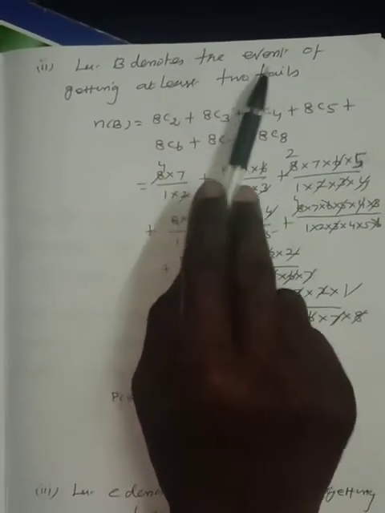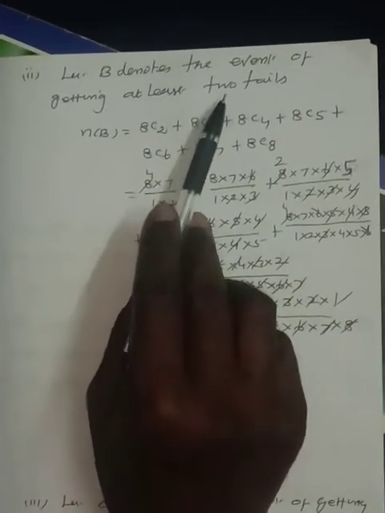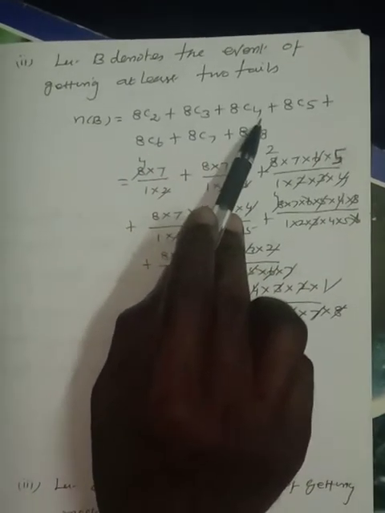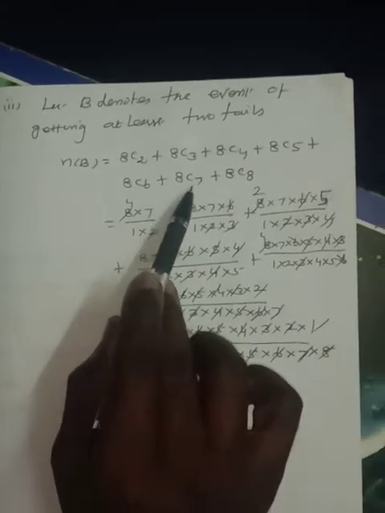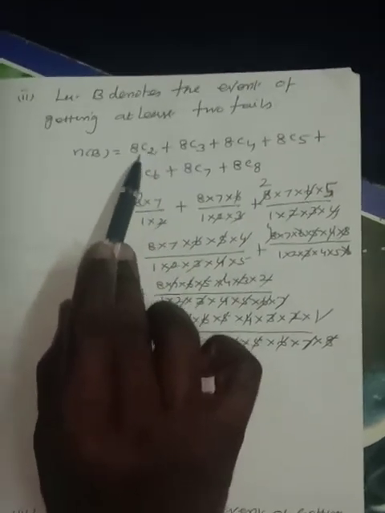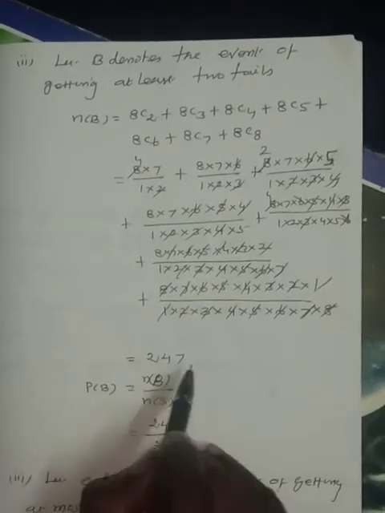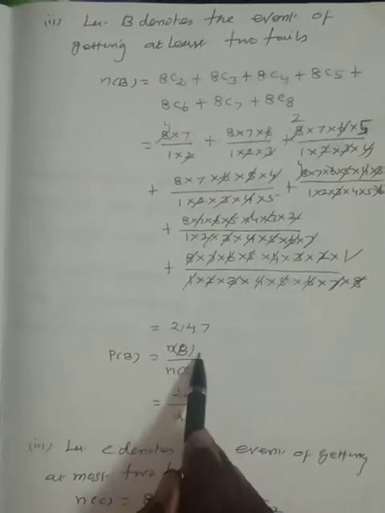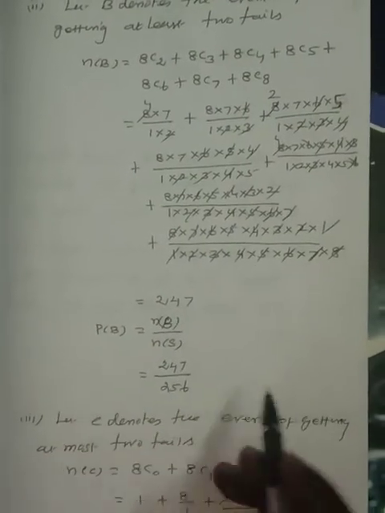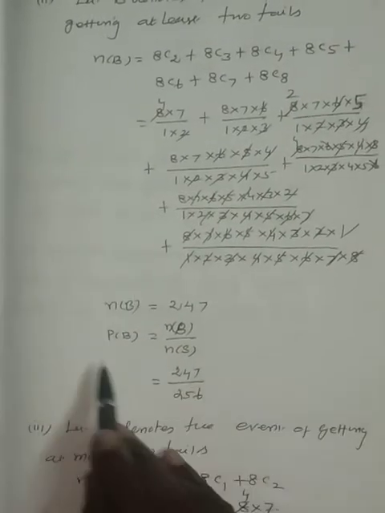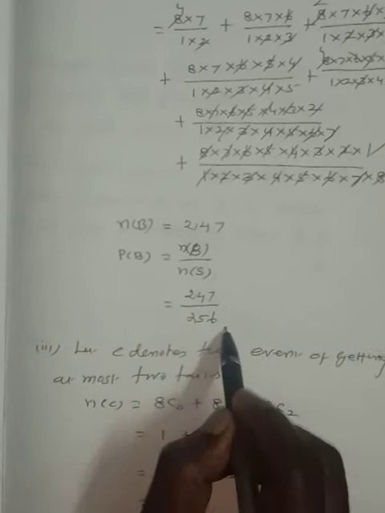Let capital B denote the event of getting at least 2 tails. N of B is equal to, at least 2 tails means 8C2 plus 8C3 plus 8C4 plus 8C5 plus 8C6 plus 8C7 plus 8C8. At least 2, so the minimum is 8C2. Now expanding these 7 terms, we have 247. P of B is equal to N of B divided by N of S, 247 divided by 256 is the answer.